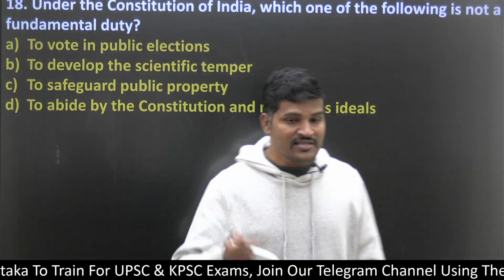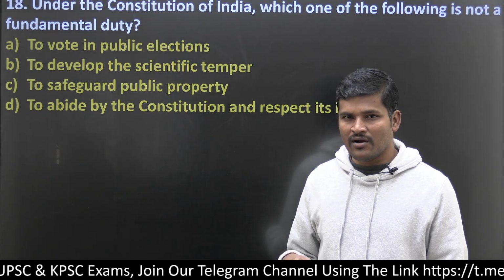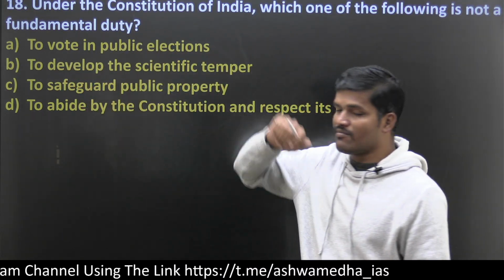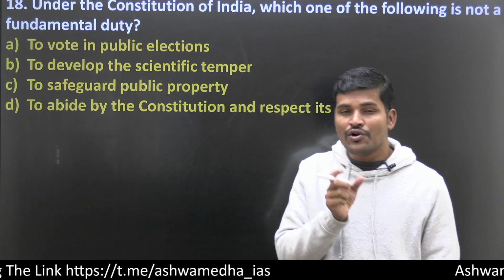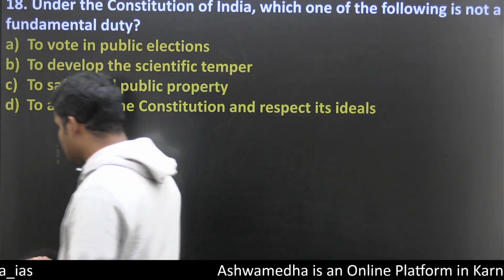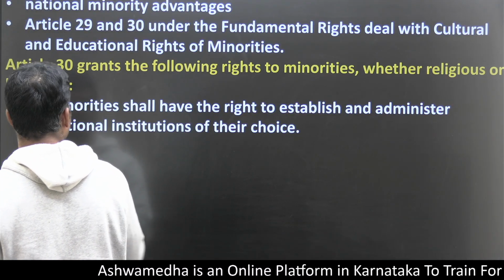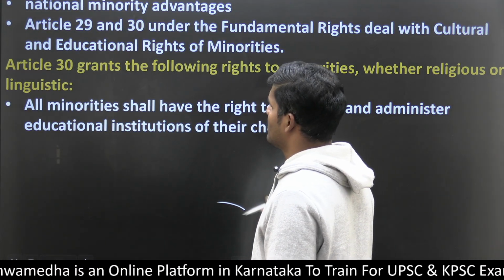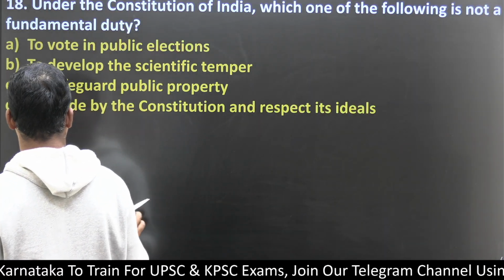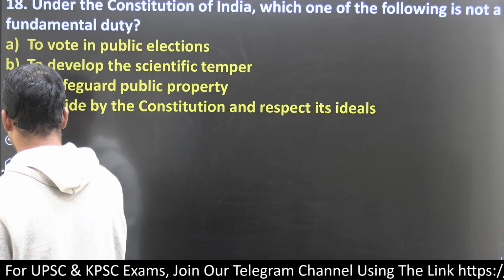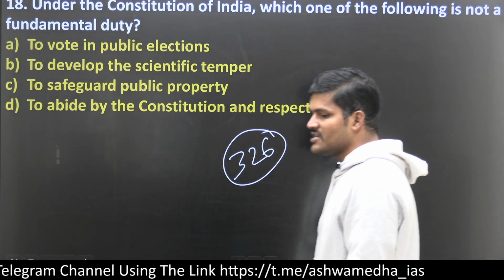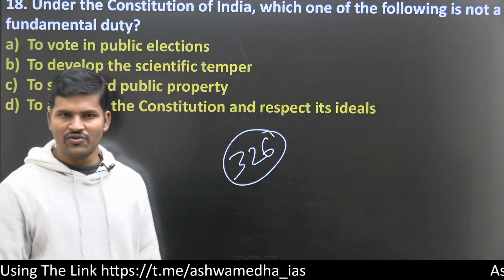What is the theme? There was a question that already appeared in the UPSC in a previous year: the right to vote. So it is about voting in public elections, and the voting provision is Article 326. Article 326 gives universal adult suffrage. Whoever attains the age is eligible to get a vote.